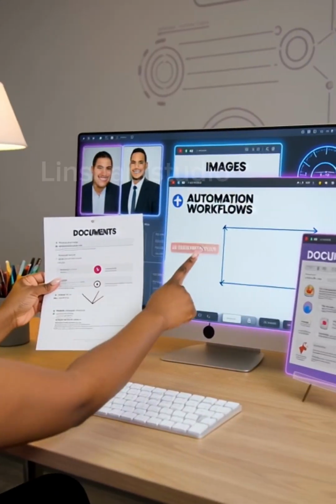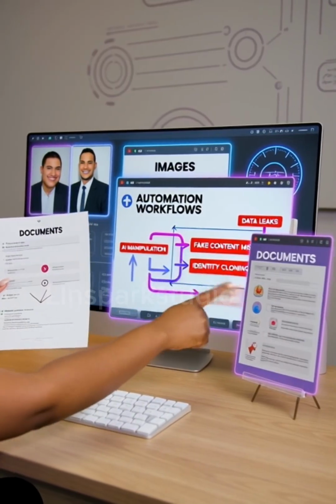Let's talk about AI and your data. We're dealing with images, documents, and automation workflows. Without protection, risks include data leaks, AI manipulation, fake content misuse, and identity cloning. Protect your content now.